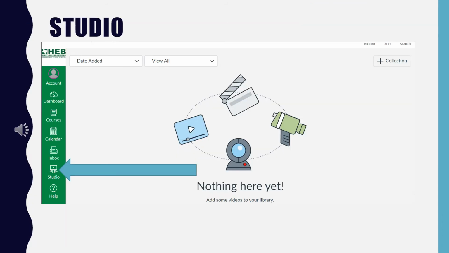This is the Canvas Studio. It's the place where your child can create a video of him or herself and share it with others. Keep in mind that since your teacher is using SeeSaw, your child may create their own video over there in SeeSaw.